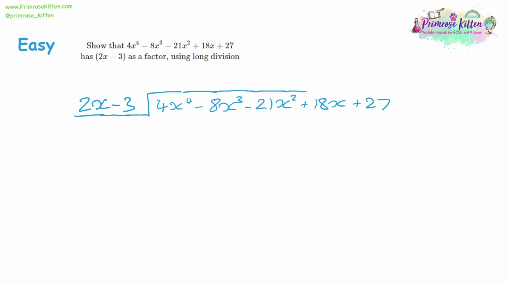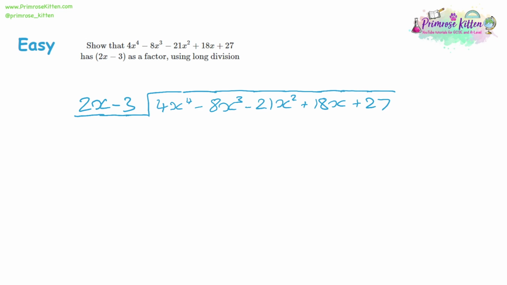The next question has got a coefficient on the x, but it's going to work the same way. So we have 2x minus 3. We're dividing 4x to the power of 4, take away 8x to the power of 3, take away 21x squared, plus 18x, plus 27. So set up your divide. Again, we're trying to divide by two things, the 2x and the negative 3.